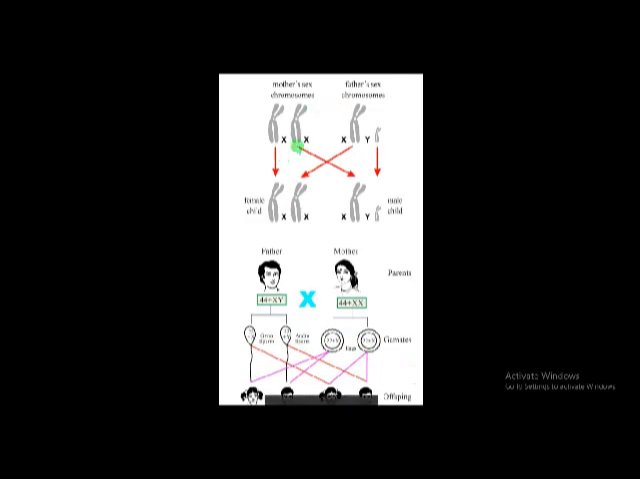This is the sex determination in human beings, very simple. If X combines with X, then a female child. If X combines with Y, that is XY, a male child. So sex determination happens like this in human beings. Males possess XY chromosomes, females possess XX chromosomes. If an X chromosome combines with an X chromosome, a female; if a Y chromosome combines with an X chromosome, a male child.